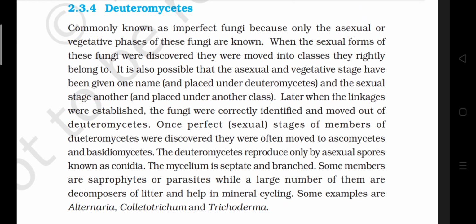Later, when the linkages were established, the fungi were correctly identified and moved out of Deuteromycetes. Once the perfect sexual stages of members of Deuteromycetes were discovered, they were often moved to Ascomycetes and Basidiomycetes. The Deuteromycetes reproduce by asexual spores known as conidia. The mycelium is septate and branched. Some members are saprophytes or parasites, while a large number of them are decomposers of litter and help in mineral cycling. Some examples are Alternaria, Colletotrichum, and Trichoderma.